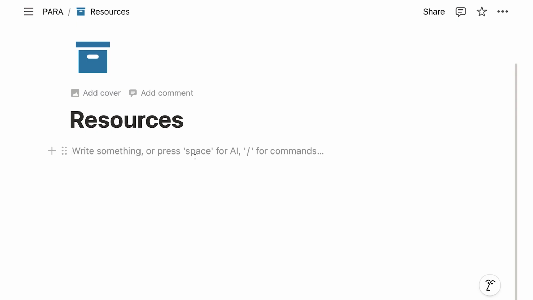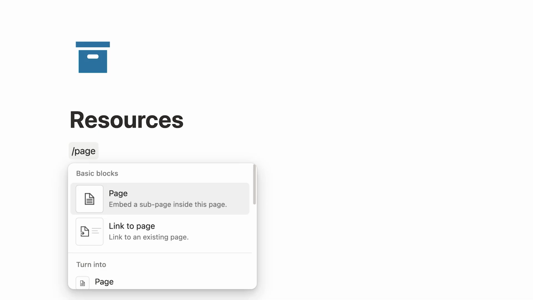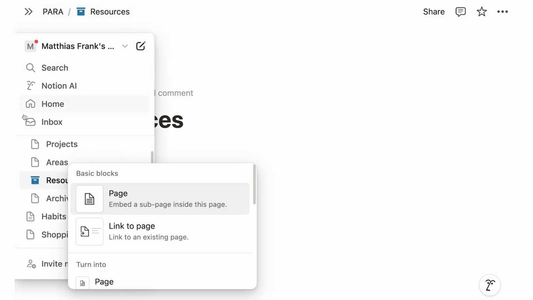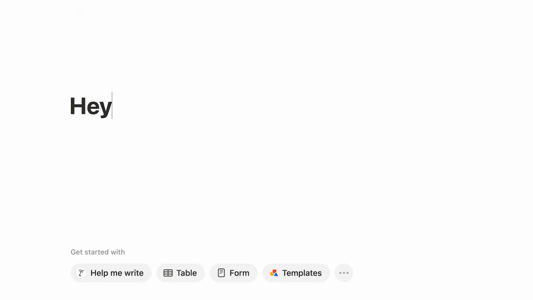And remember, in Notion, we do this by clicking either on plus here or on the slash, and then creating a page. We're going to create it as a subpage inside resource. We don't want to just clutter up our sidebar. So let's add a page, and let's call this, hey, I'm Matthias. Awesome. This is our title.